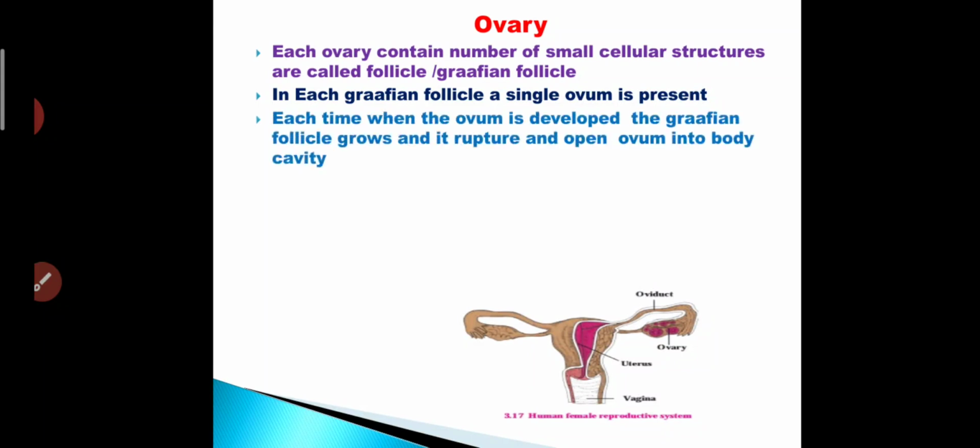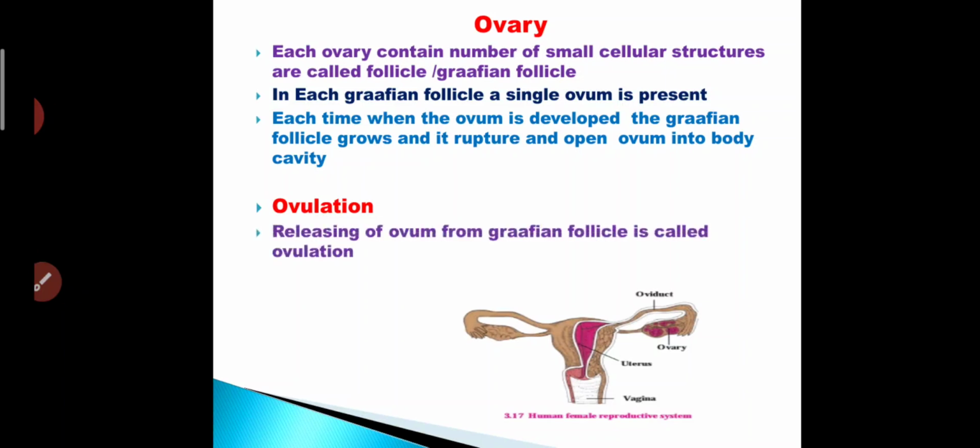Each time when the ovum is developed, the Graafian follicle grows and it ruptures and releases the ovum into the body cavity, and this is ovulation. What is ovulation? Release of the ovum from the Graafian follicle is called ovulation. Ovaries take part in the process of ovulation.